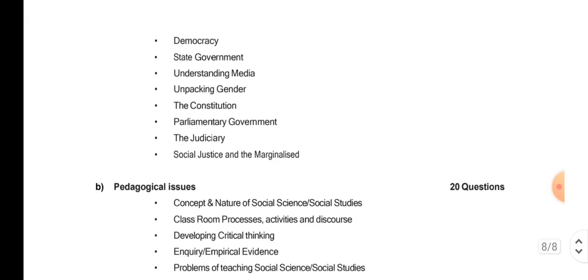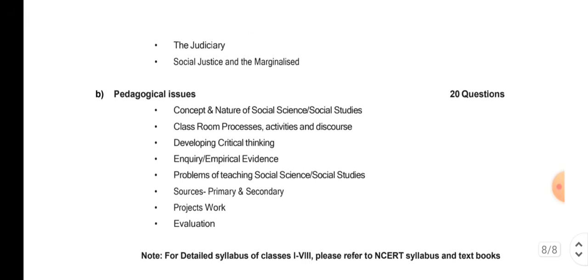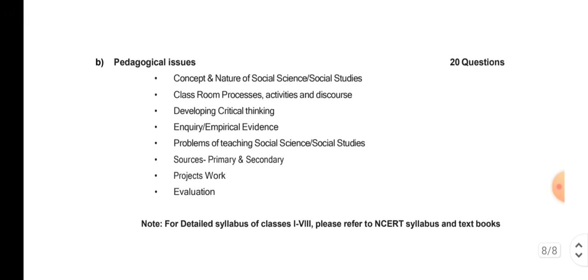All right, then pedagogical issues. See, here you are very lucky, my dear friends. Those who are coming from social science background or arts background, you are very lucky. How are you lucky? You are lucky because you are getting 20 marks for CDP here. As I said, CDP is there in all the subjects. So in social science you have got child development and pedagogy for 20 marks, which means if your first part, that is child development and pedagogy, is clear, then you can definitely score 20 out of 20 here. I mean 20 out of 60 here.